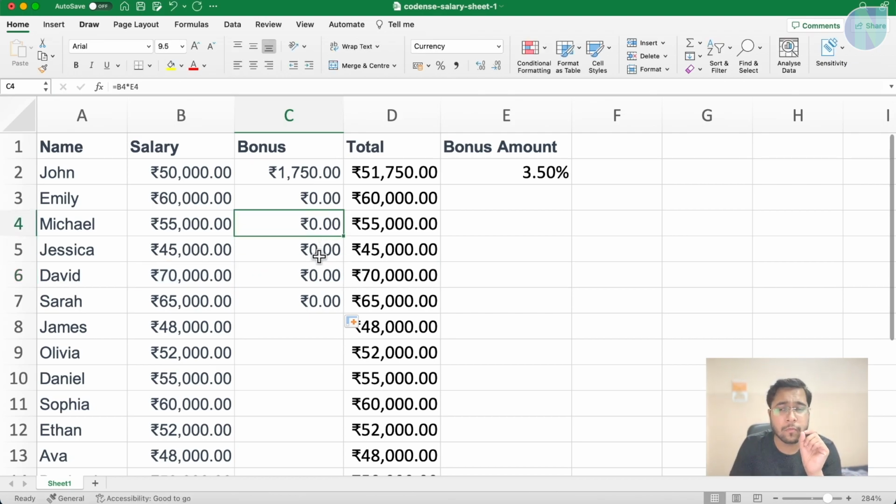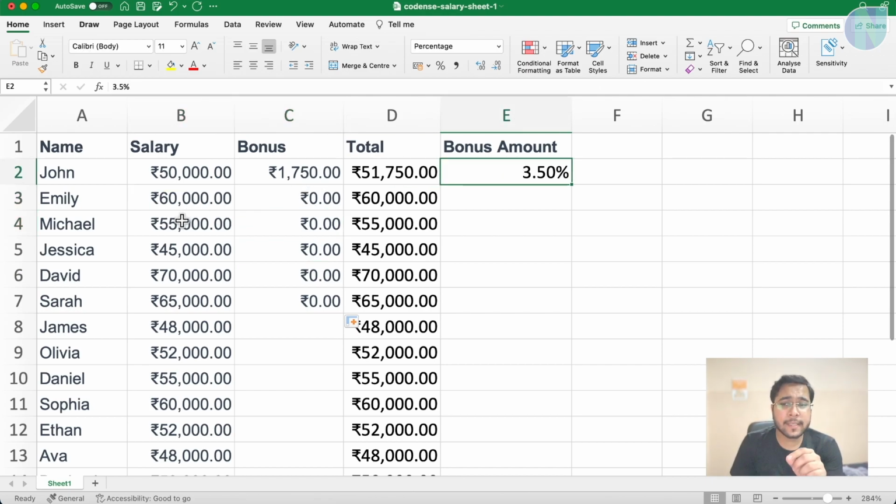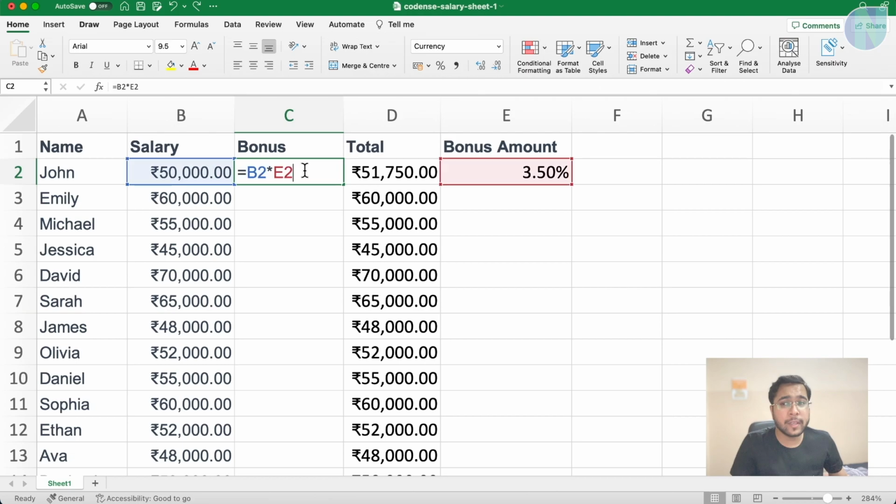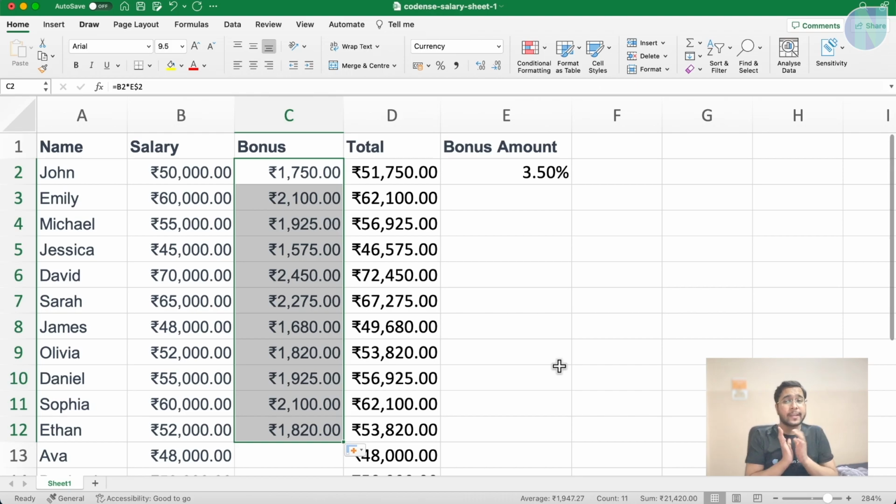But no, we don't want that. We want this cell to multiply by this cell. We want this cell to multiply by this cell. We want this cell to multiply by this cell. So what should we do here? In this formula, I will put a dollar here. I will put a dollar here. Let's first see what result we are getting. Oh yes, we are getting the correct result. But what is this dollar doing?